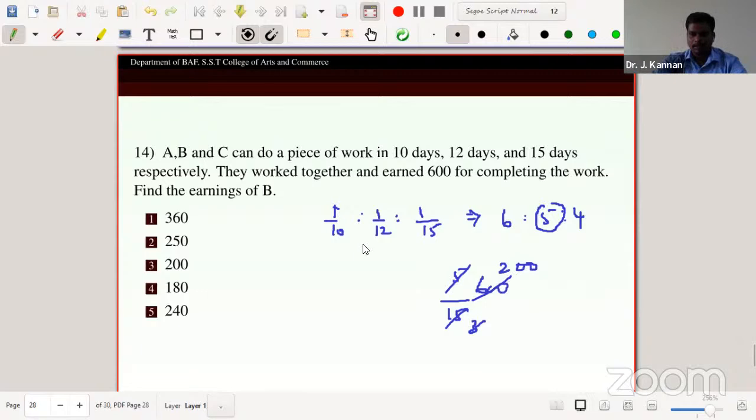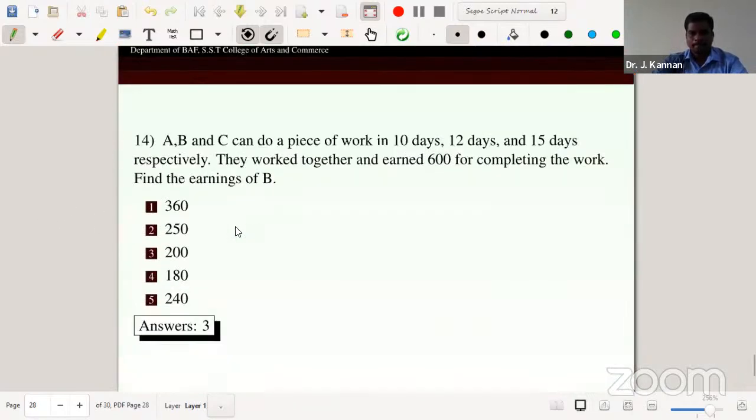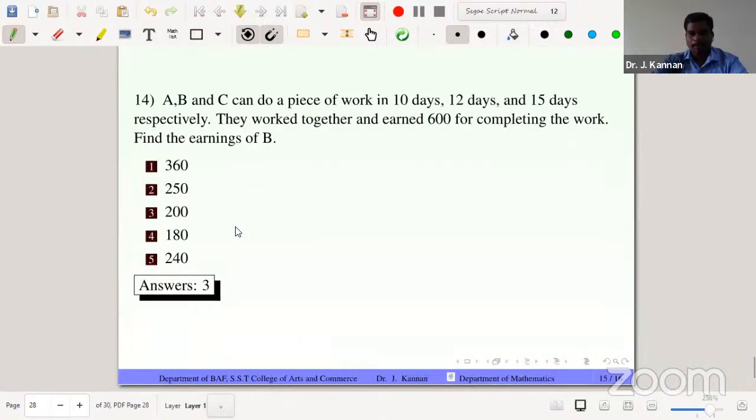That's the answer. Now checking the options, okay, nice. The answer is the third one, 200. There are no formulas in this topic actually. The time and work topic needs no mathematical formulas or any other measure. You can just apply your ideology. But the important thing is not to get confused between days and efficiency.